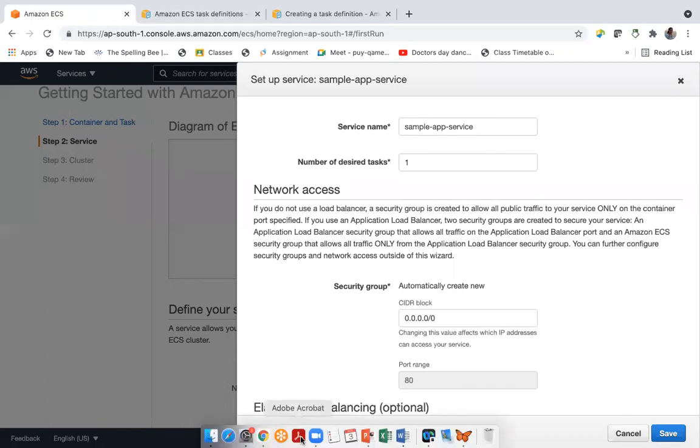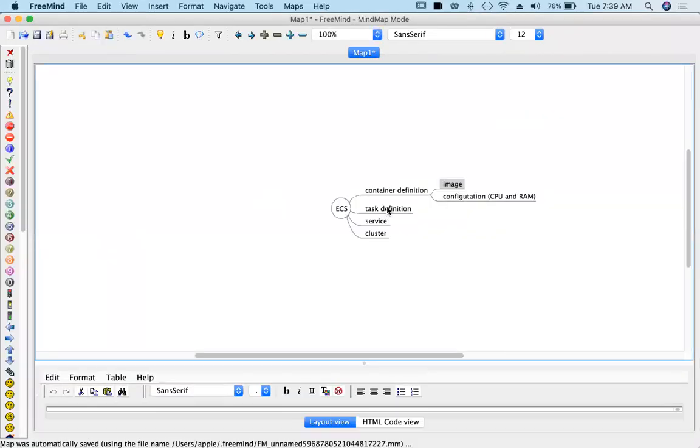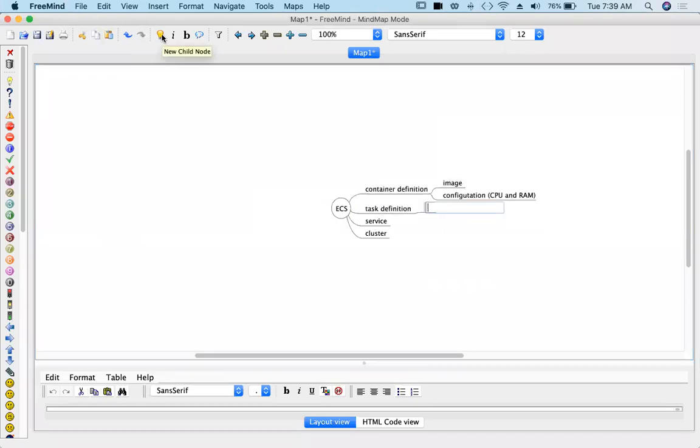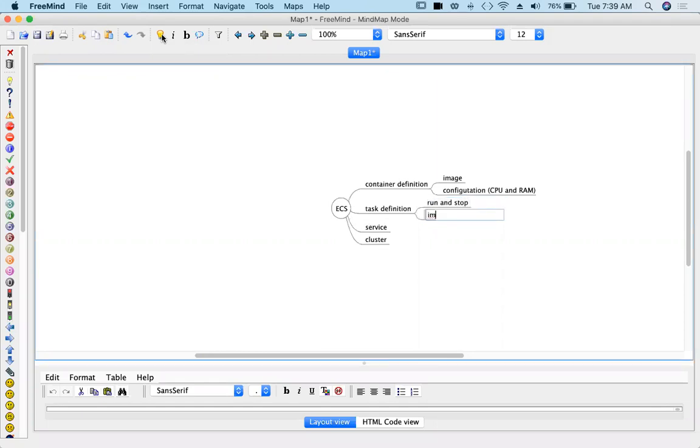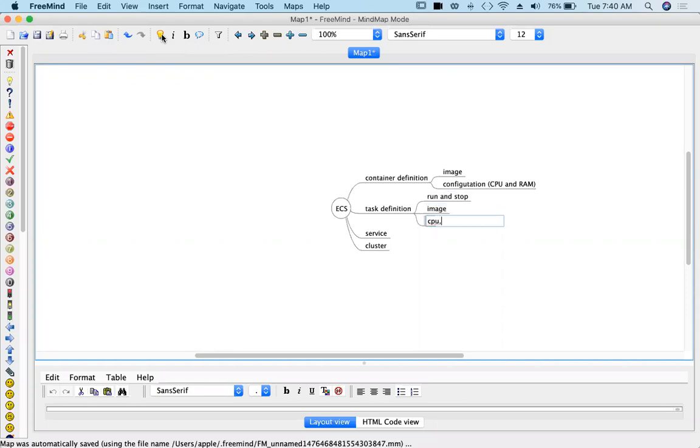So what service means? Your task definition gives details like attaches, run and stop details, and again image details, CPU and RAM details. So all these things, CPU and memory, are there in the task definition.